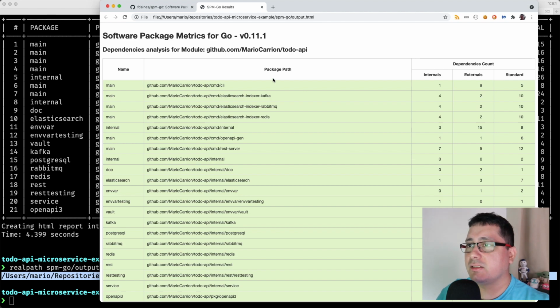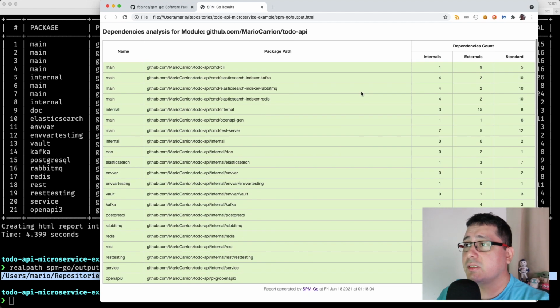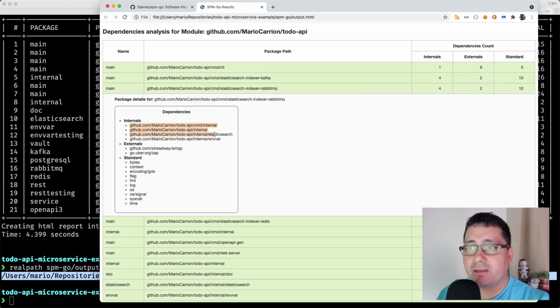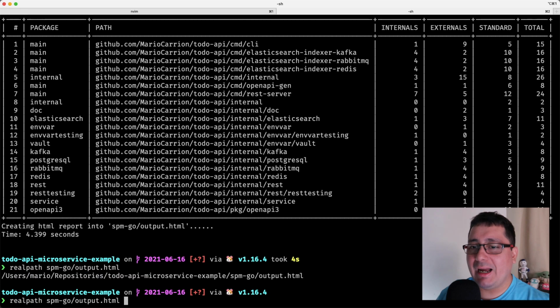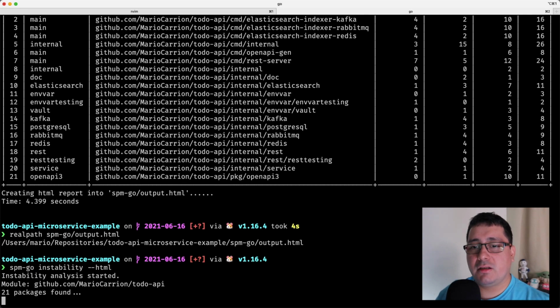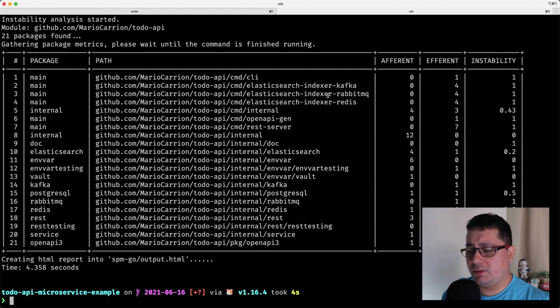Okay, so right here we can see that CLI, for example, has an internal dependency that will be referencing the OpenAPI 3 package that we define. It has 9 external, which are the third-party packages, and you sort of get the idea, right? So there are different ways that this tool is listing all those dependencies. If we go back and generate the one for instability, it will actually generate a similar output. So let's wait a little bit so it's generated.